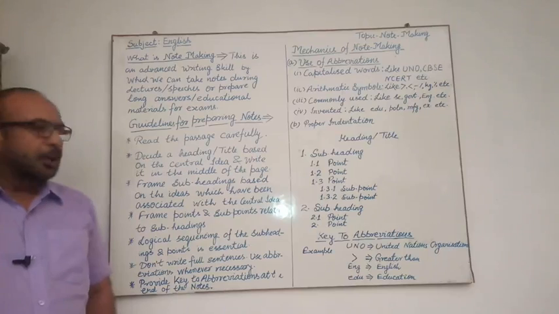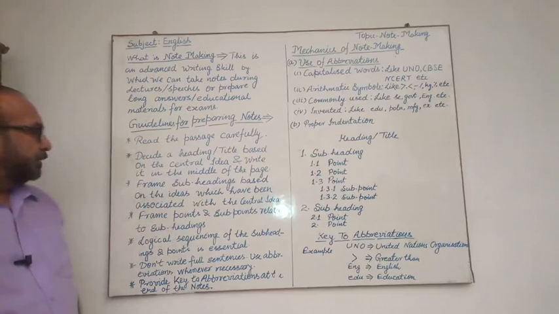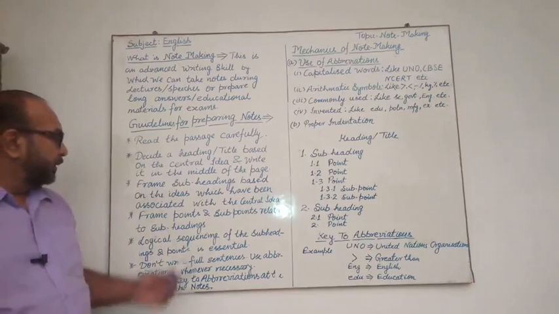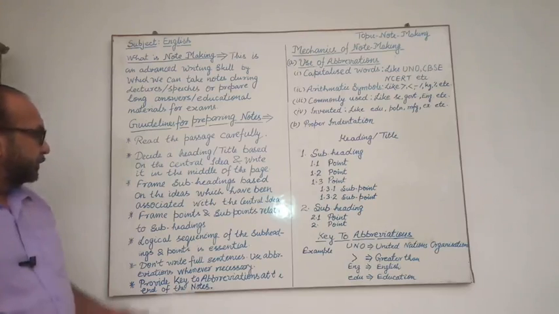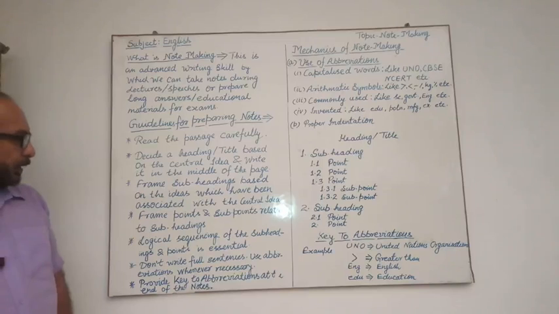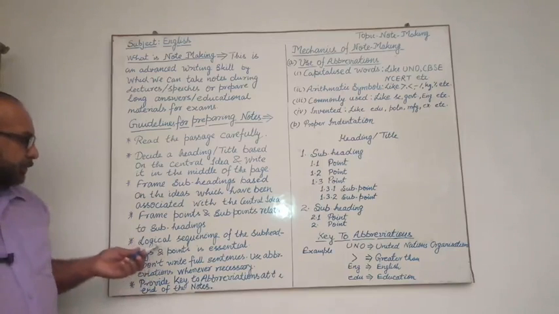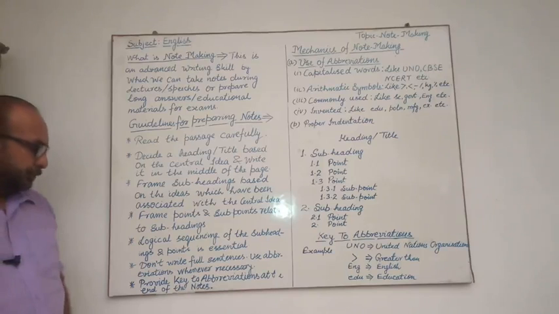The third job is to frame subheadings based on the ideas associated with the central idea. Fourth, frame points and subpoints related to subheadings. And logical sequencing of the subheadings and points is essential.